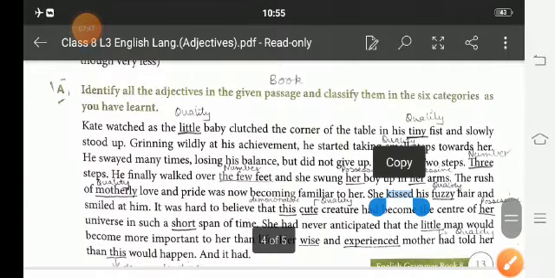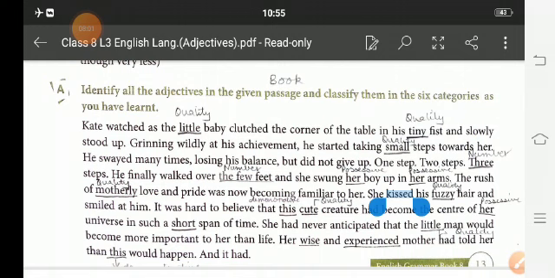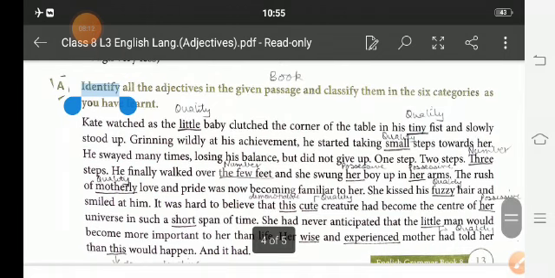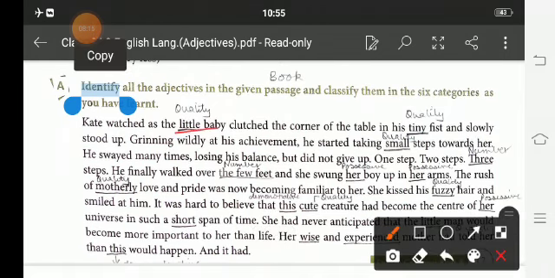Now identify these adjectives in 6 categories, as we have learned. The categories are quantity, quality, numbers, demonstrative, possessive and interrogative. Now the paragraph starts. Kate watched a little. Little is a quality. Baby clutched the corner of the table in the tiny. Tiny is the quantity.